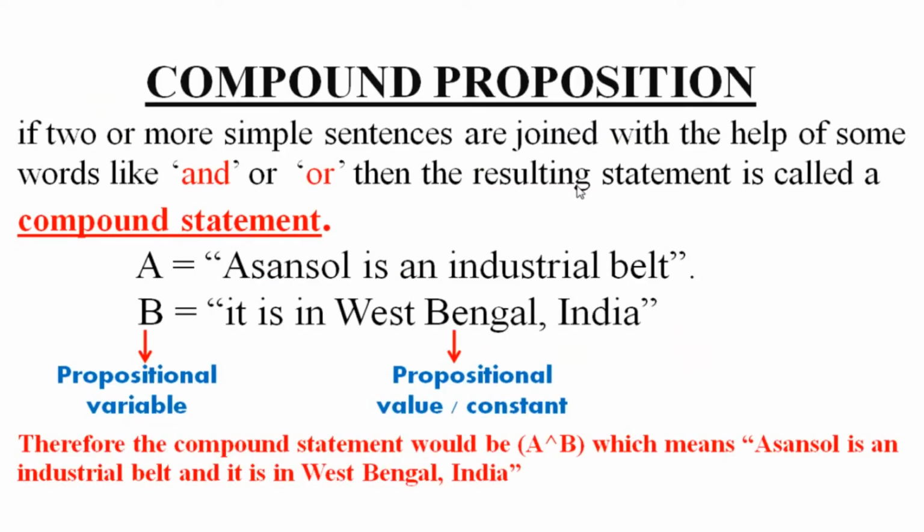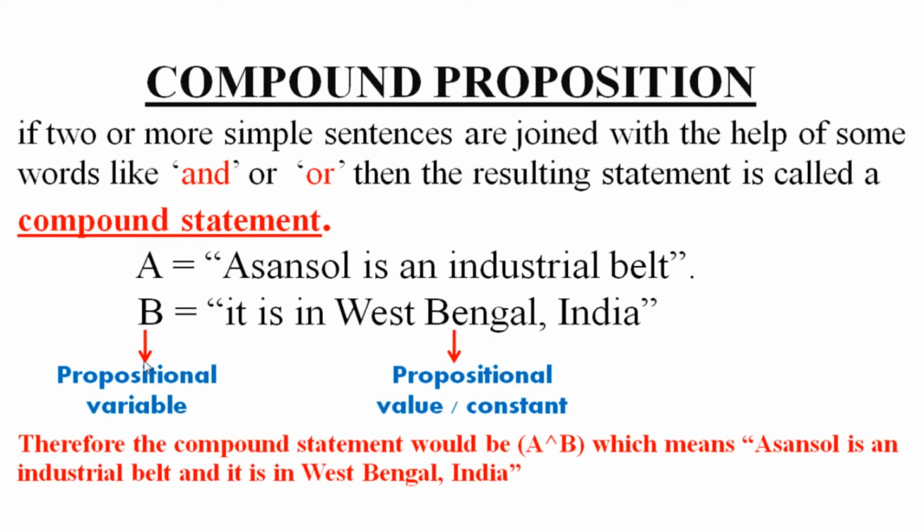Now let us understand what a compound proposition is. If two or more simple sentences are joined with the help of words like and, or, then the resulting statement is called a compound statement. Here in variable A you have Asansol is an industrial belt, and in B you have it is in West Bengal, India.